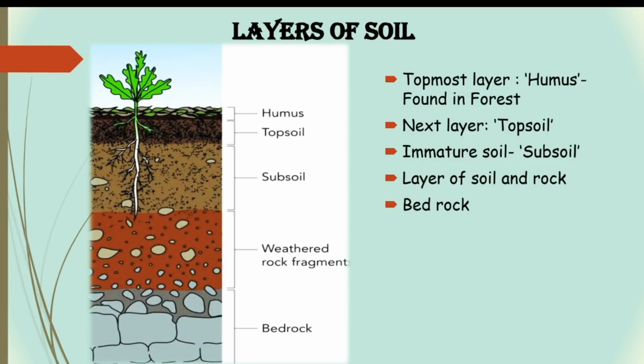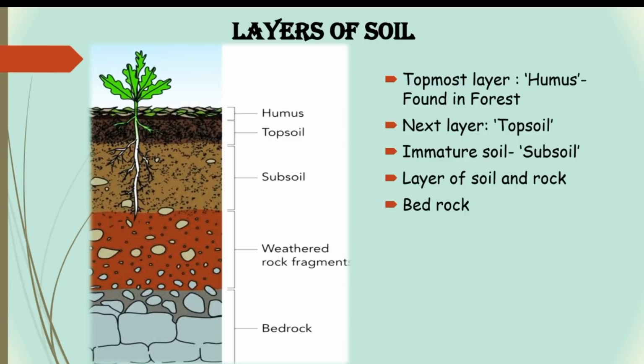Let's see the layers of soil. The topmost layer you can see in the picture is formed by the decomposition of the remains of plants and animals. The first layer is called humus. It is usually found in dense forests. The layer below this is full of sand, soil, small stones, worms and insects, and it is known as the topsoil. Soil and pieces of the bedrock are found below this layer of sand. This soil is immature, hence it is also called subsoil.